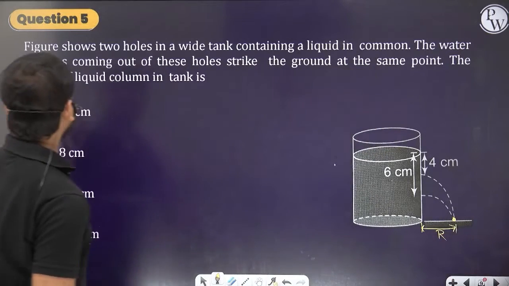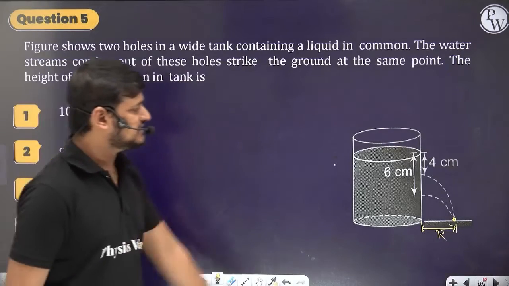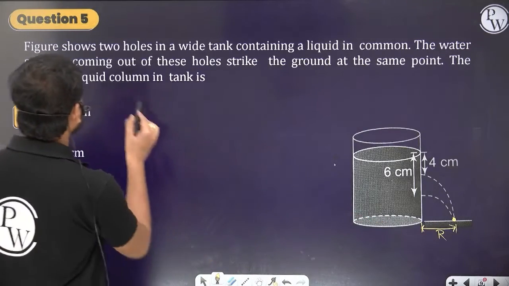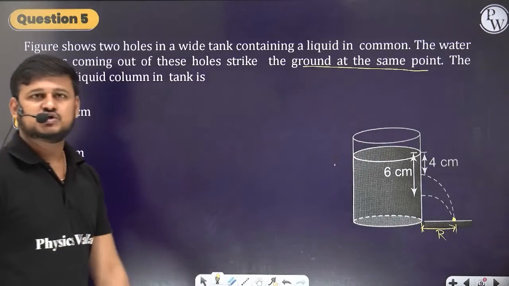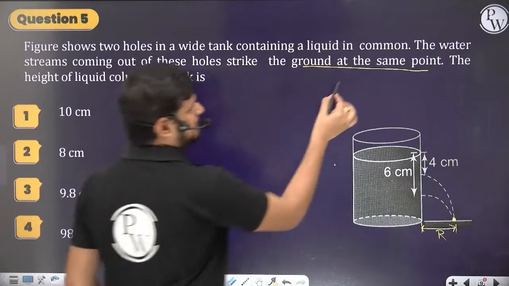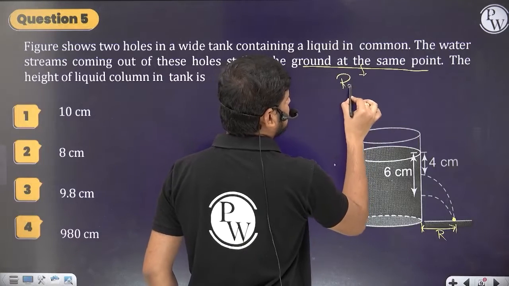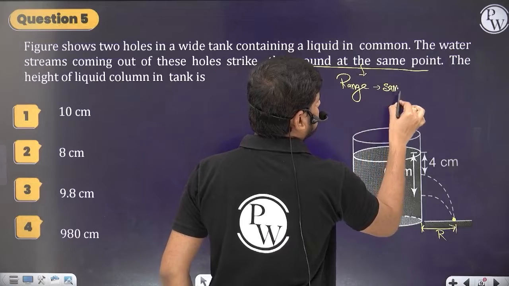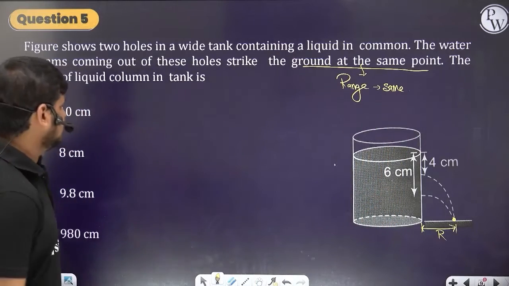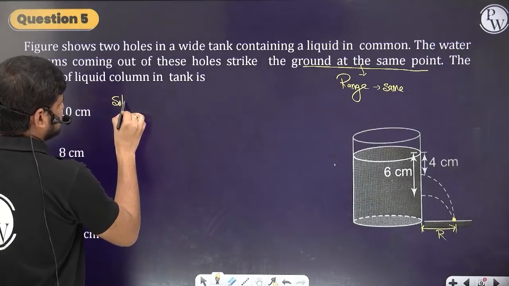The hint they gave is that they strike the ground at the same point, so the range is the same. Let's write the first one and the second one.